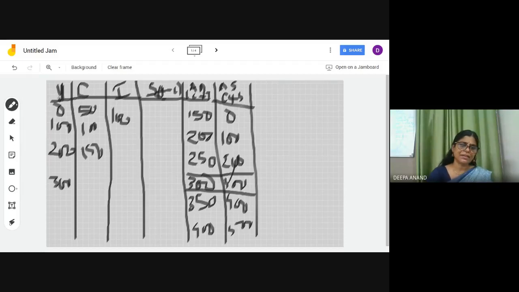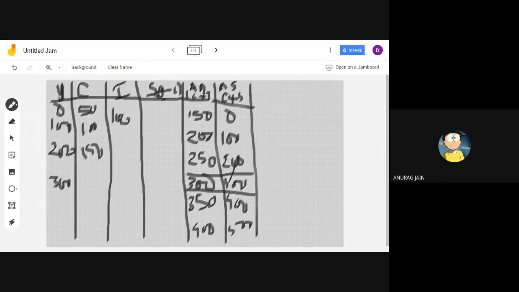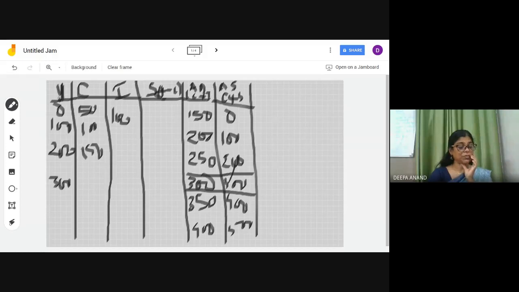Tell me when the saving will be negative. When the saving will be negative, Anurag? Ma'am, when C is more than Y. When C is more than Y, exactly. So you will find a level there, write it there. At this level of income, saving is negative. Okay, so that question is also over.